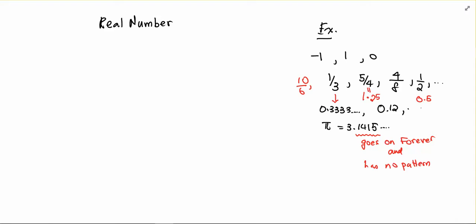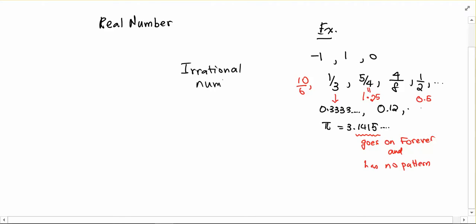Now the first split in our numbers family tree comes into what's called irrational numbers and rational numbers. So irrational numbers and rational numbers, that's the first split.